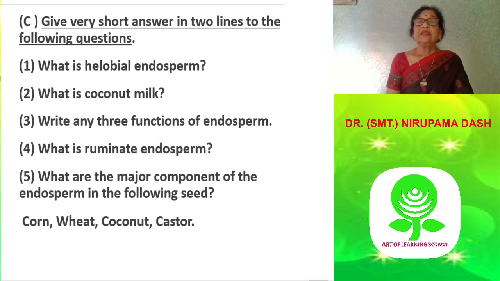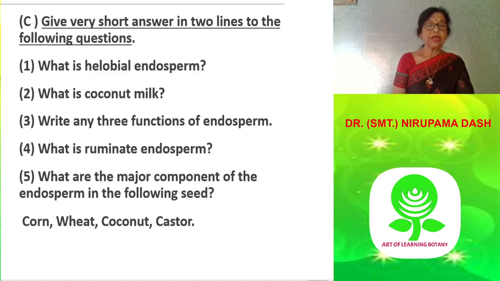Then another question: give very short answers in two lines to the following questions. What is halobial endosperm? The development of endosperm in which nuclear and cellular formation occurs is called halobial.